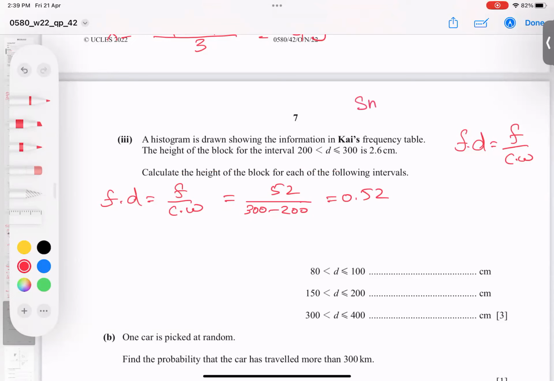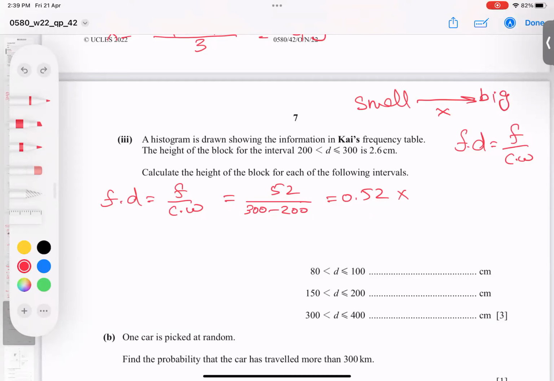Whenever we go from a small number to a big number, we multiply, so we have to multiply by some number. Or you can divide these values: 2.6 divided by 0.52, and I'm getting 5.